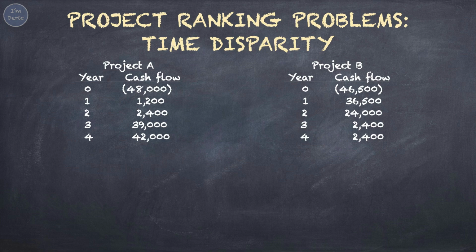Let's look at the following example. Project A and Project B have a similar initial investment size. Every year, the cash inflows are also more or less the same. However, the timing of cash inflows is different. Project B will receive more cash inflows in year 1 and year 2, whereas Project A will receive more cash inflows in year 3 and year 4.